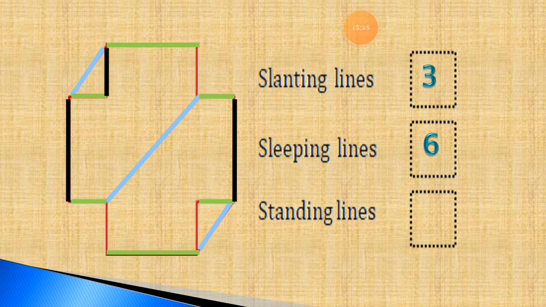Yes. Here is the standing line number 3. You can see I just overwrite the standing line with the black color. You can find out that I overwrite this black color line, which is the standing line number 3. Now the standing line number 4. Just check this. Here is the standing line number 4. This is the 4th standing line.